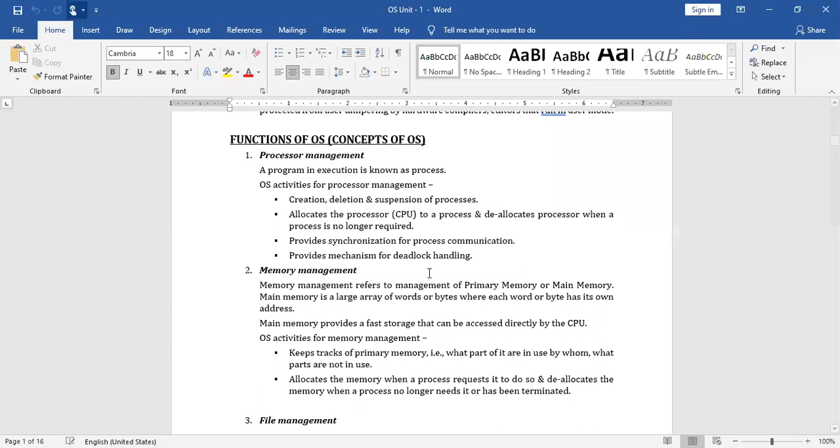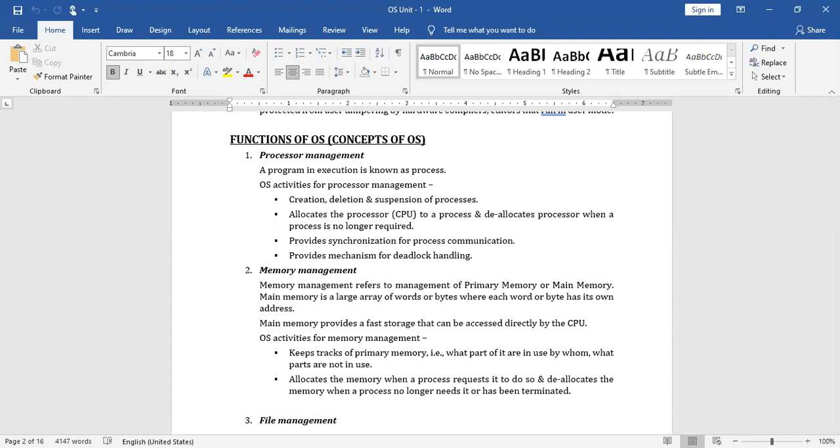So now let us see what are the functions of the operating system. This is very important: what kind of functions it performs. The first one is processor management. A process means a program in execution.